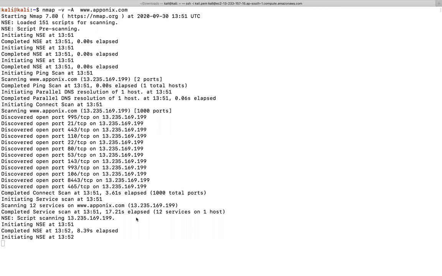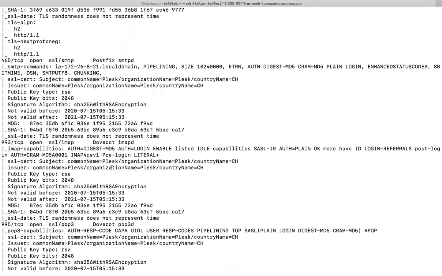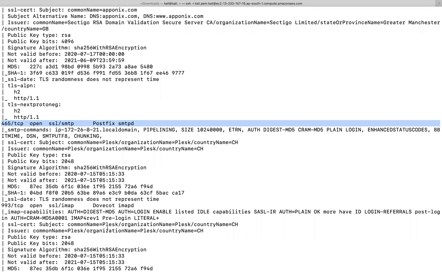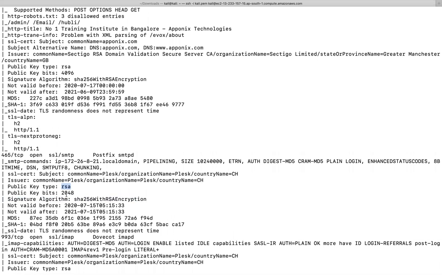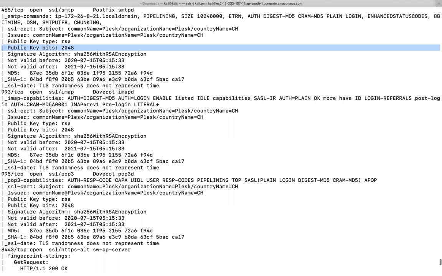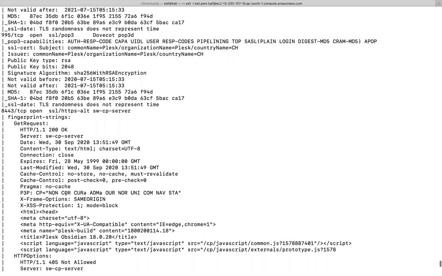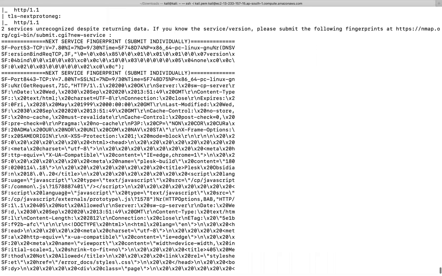See, you can fetch the complete information, right? Whatever information is available: SMTP, what the servers are, Postfix, everything is given, along with the packet travel information and the algorithm, which is the encryption key they are using, like public key RSA, and the bits, 2048. Everything it will give as default information. This is where an ethical hacker has to find out all the information. So this is the complete information about the website.